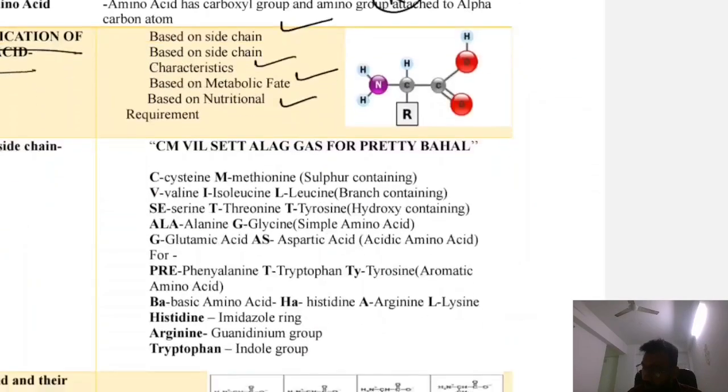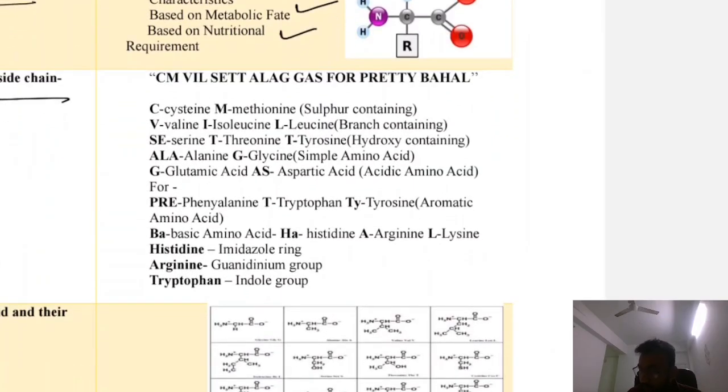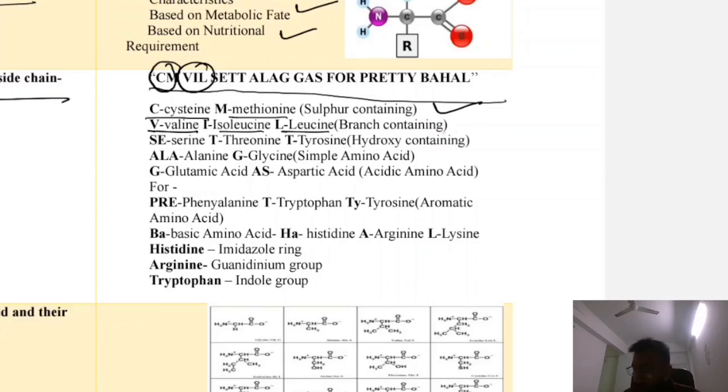Now classification of amino acid on the basis of side chain. The mnemonic is CM will set alag gas for pretty behel. What is the meaning of this mnemonic? CM is cysteine and methionine, so these are sulfur containing amino acids. Then will, what is will? Valine, isoleucine and leucine. So these are branched chain amino acids. Then set, what is set? Serine, threonine, tyrosine. So it is hydroxy containing amino acid.